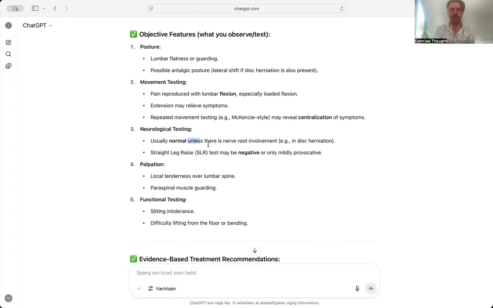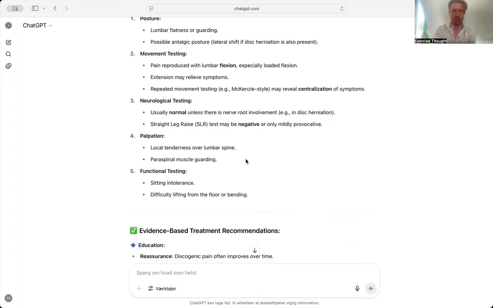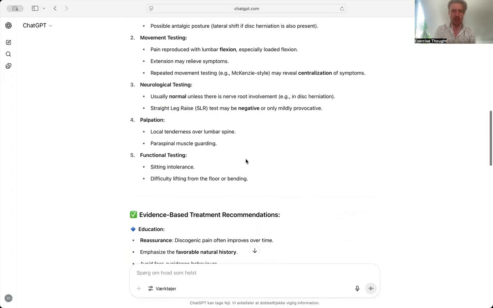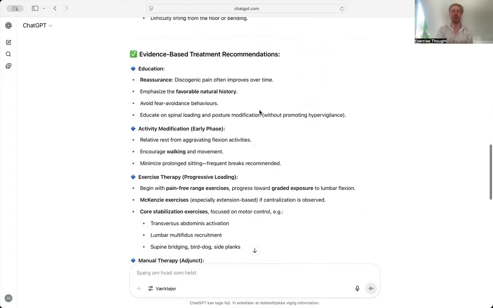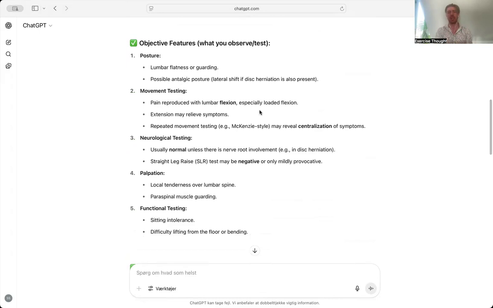Neurological testing, yeah, it is normally negative, although sometimes we can get this crossover sign, which is relevant for, I suppose, more advanced disc presentations, and localized tenderness over the lumbar spine, difficulty lifting and sitting intolerance. Absolutely. So, objectively, again, they're hitting the mark. I would say the neurological stuff can vary.